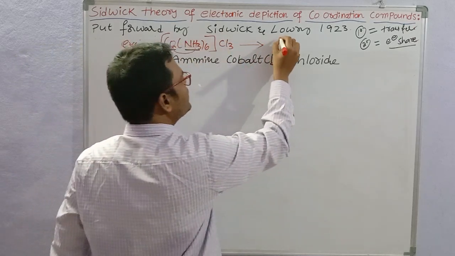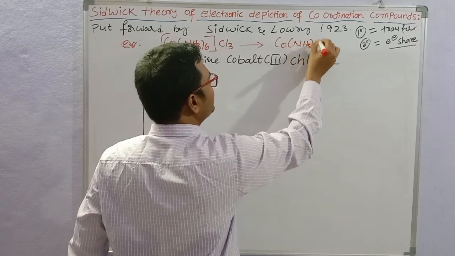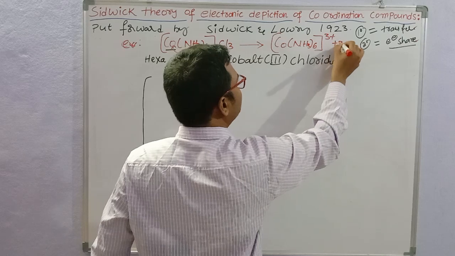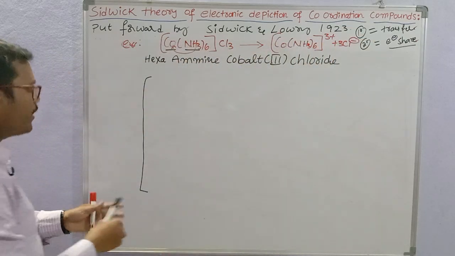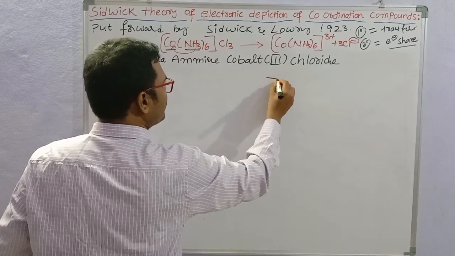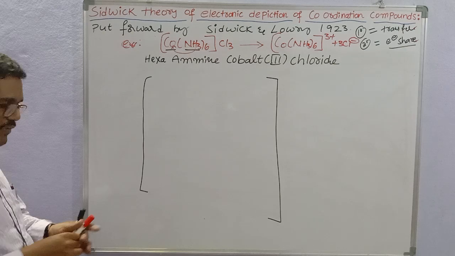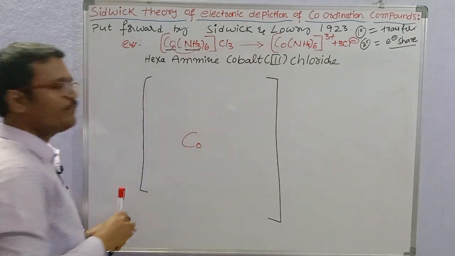So in this complex, the complex ion is [Co(NH3)6]3+ with 3 Cl minus. So this is the complex ion. We are going to draw the structure of the complex ion based on the Sidwick theory, right? So at the center there is a cobalt, okay.